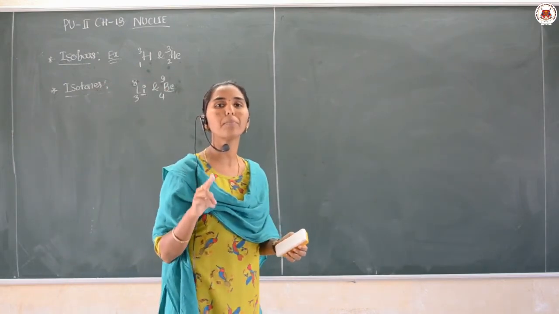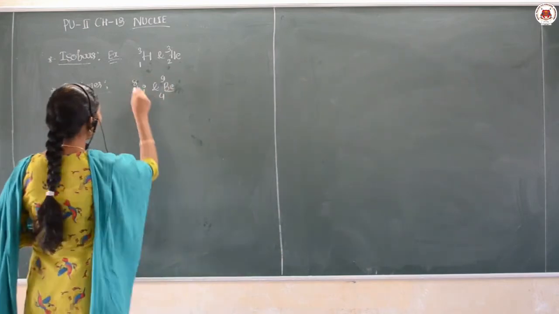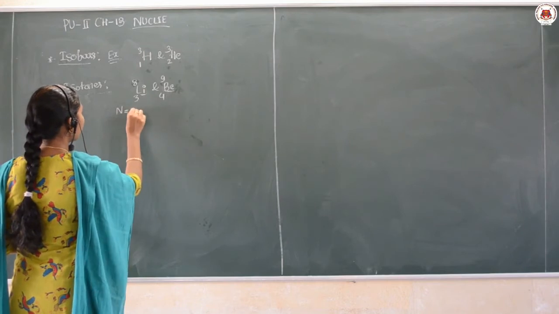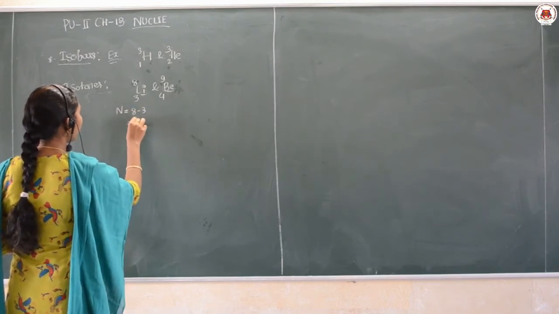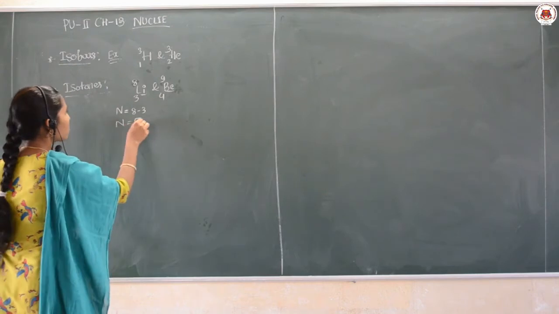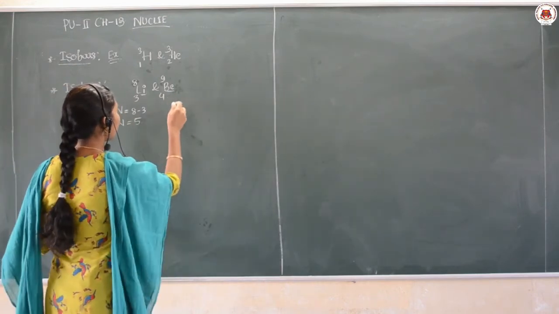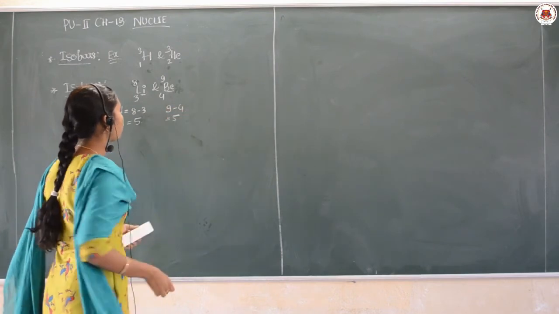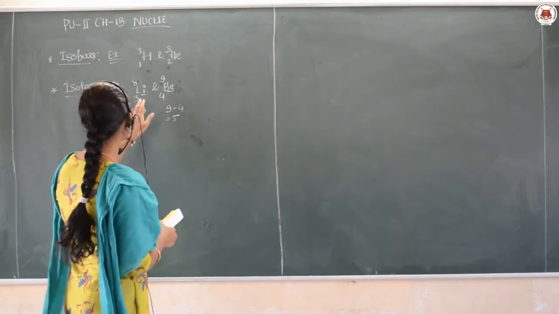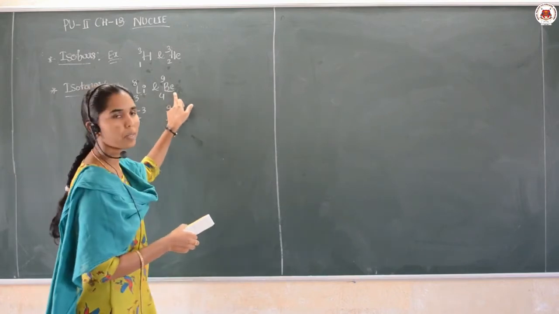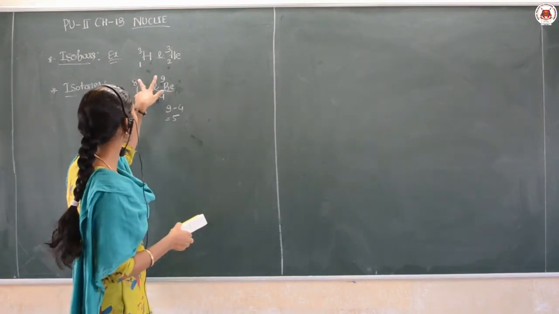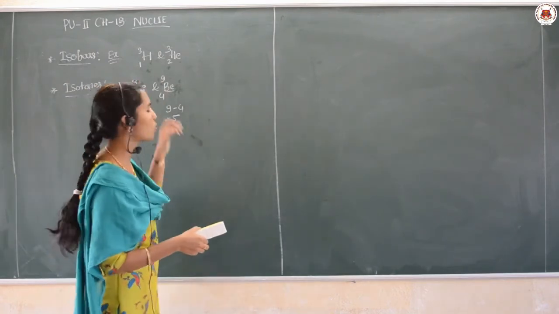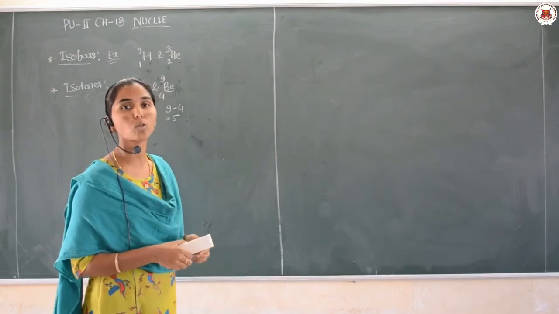The neutron number remains the same here. So when you cross check, the neutron number in lithium is 8 minus 3, that gives me 5. Neutron number is 5 here. And if you come to beryllium, there also 9 minus 4 gives me 5. Then you can see that the nuclei of different atoms which have different atomic number and different mass number but the same neutron number, such a pair of nuclei are called isotones here.